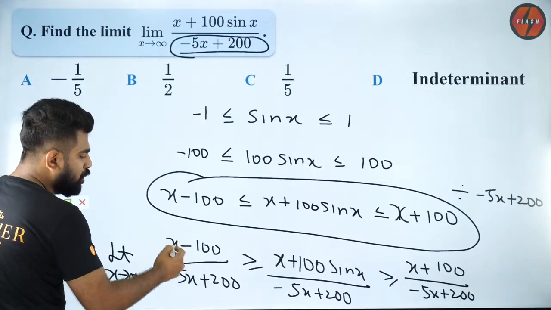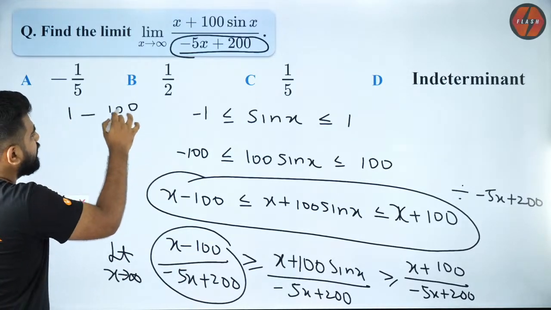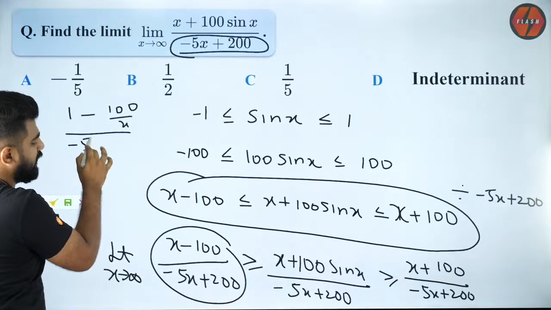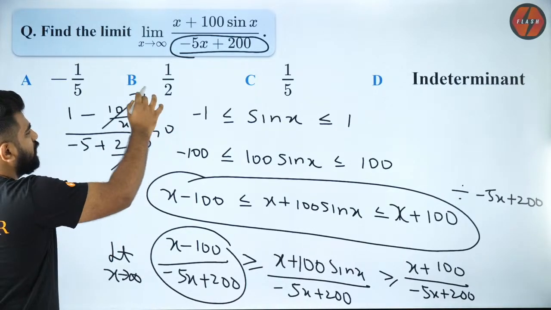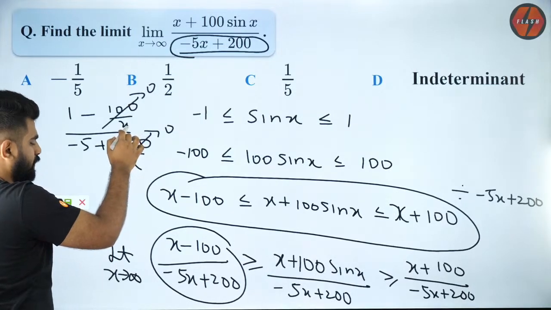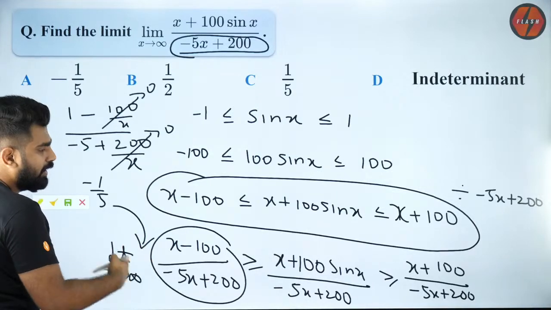If I divide numerator and denominator by x, this will become 1 minus 100 by x by minus 5 plus 200 by x. So this will be 0, this will be 0 because x tends to infinity. So the answer is minus 1 by 5. So that is the left hand side limit value.